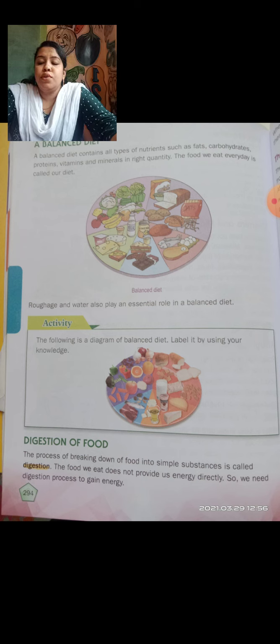Roughage and water also play an essential role in a balanced diet. Without water we cannot eat properly. Water and roughage are very important for our body. So that is the balanced diet.